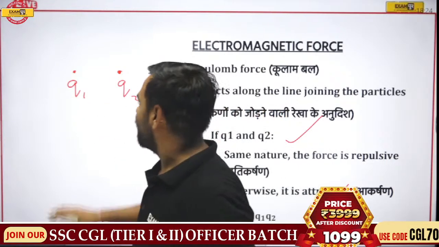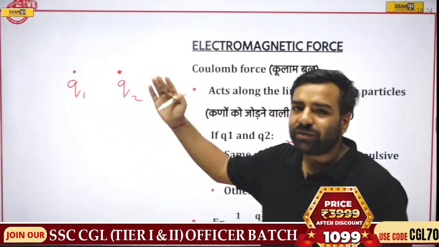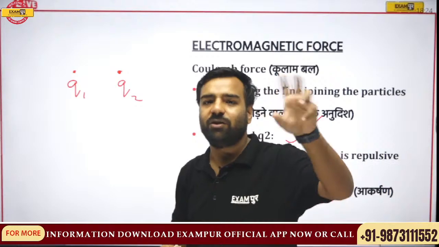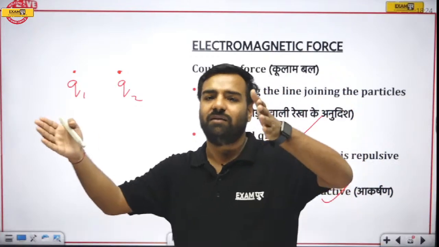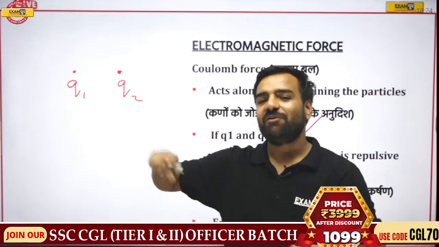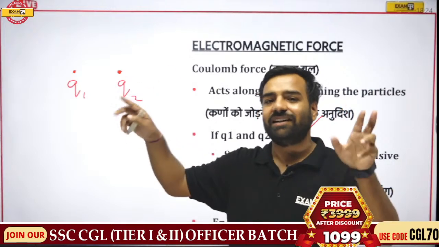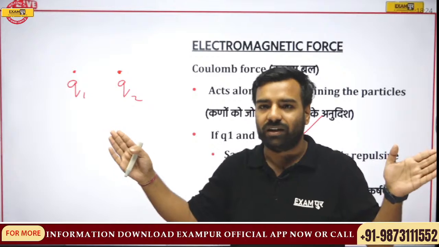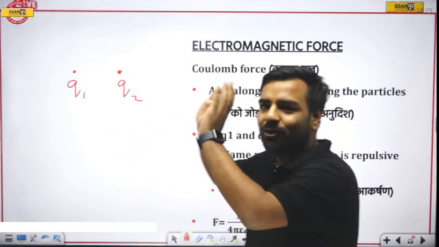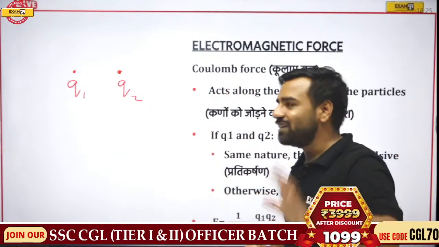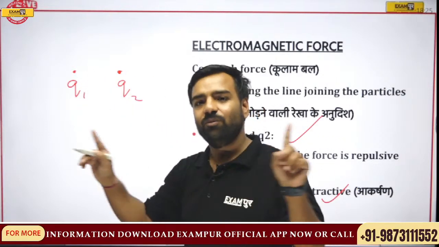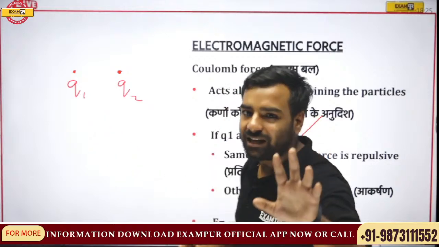So what I was talking about, these charges. You can relate these charges with, we can talk about the husband or wife, or even boyfriends and girlfriends. If I talk about opposite charges, they are attracting each other. If we talk about the same charge, they are going to move away, correct? I am not going into depth right now, but try to understand: if they are of the same nature, they'll move away, but if they are of opposite nature, they'll come together.